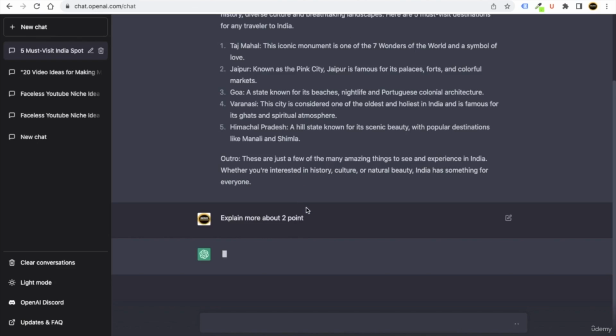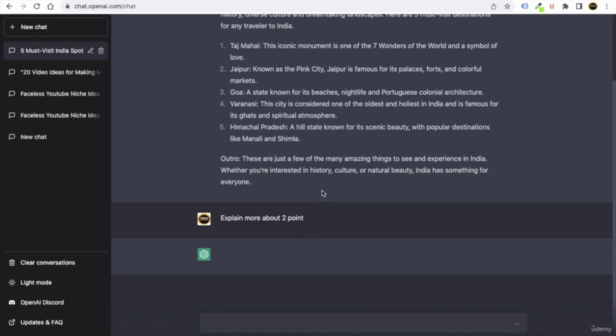Okay, so sometimes it may take a little bit of time, because it has to think what to write or what not to write. But just hold on for a few seconds, and you can easily write amazing things with the help of ChatGPT. Okay, so let's wait.